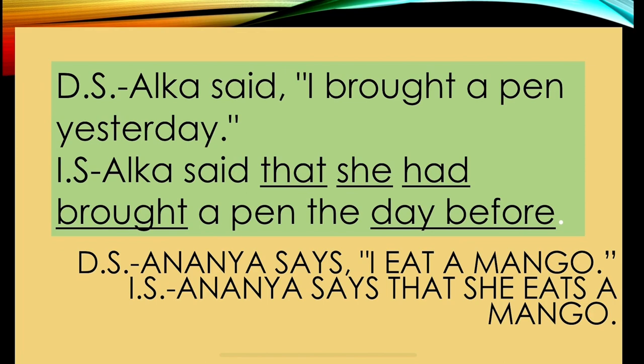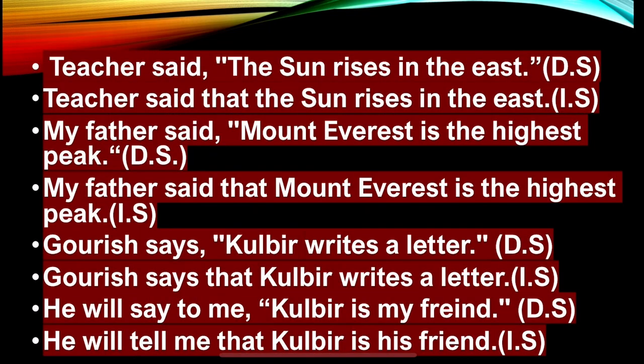Right. Ananya says, I eat mango. So the reporting verb is present tense. That's why there will be no change in the tenses of the reported speech. Ananya says that she eats a mango, right?